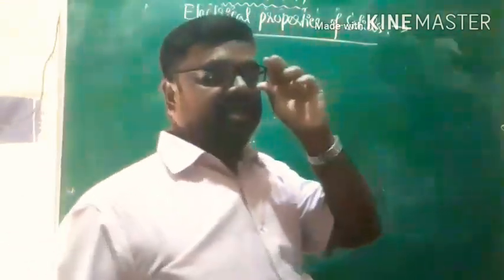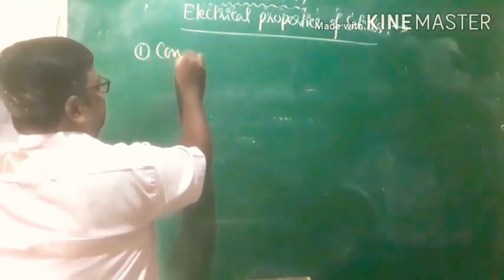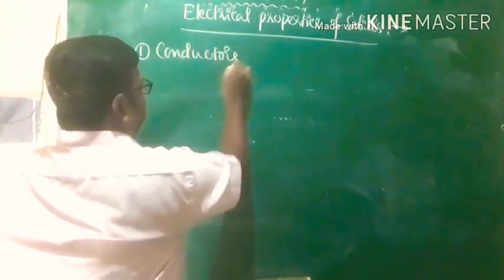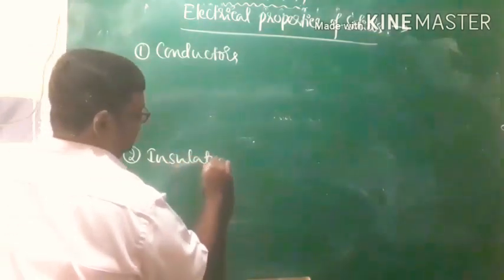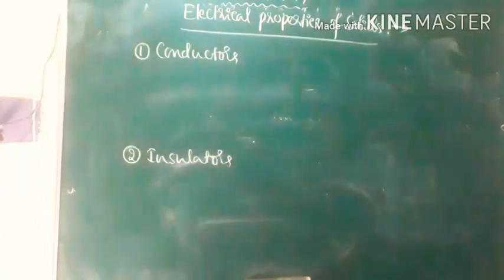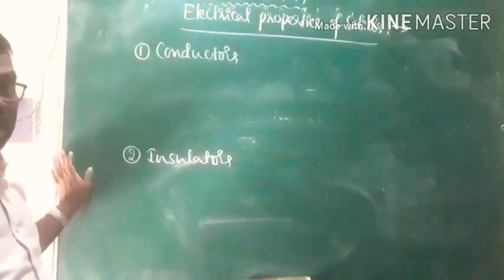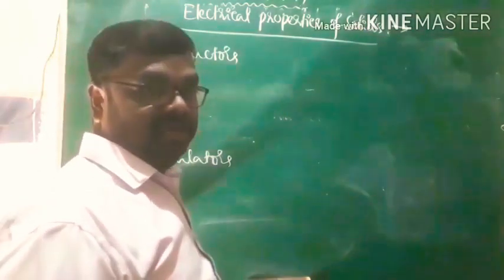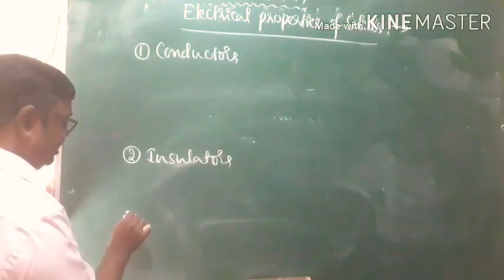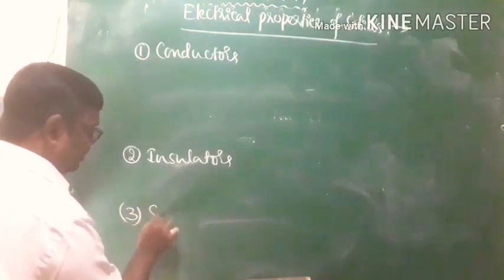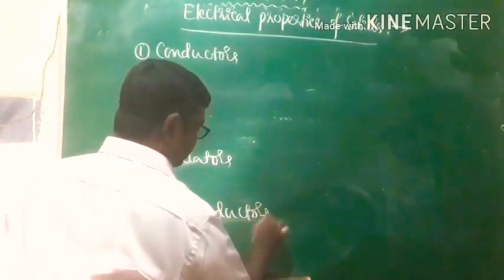Depending upon the electrical properties of the solids, solids are classified into 3 types. One, conductors. Second, insulators, and this classification of solids is based on electrical properties. Electrical properties of a solid refers to the ability of the solid to allow electricity to pass through it. That is called the electrical property. And the third one is semiconductors.